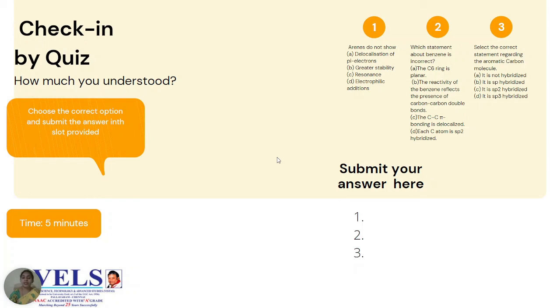Then select the correct statement regarding the aromatic carbon molecule. The carbons present in aromatic compounds will generally be sp2 hybridized. You can collect these answers from the students, and competitiveness will increase so that they will understand the concepts in a better way.